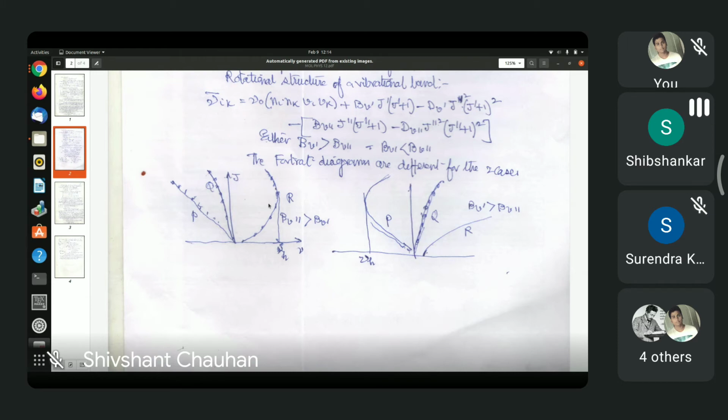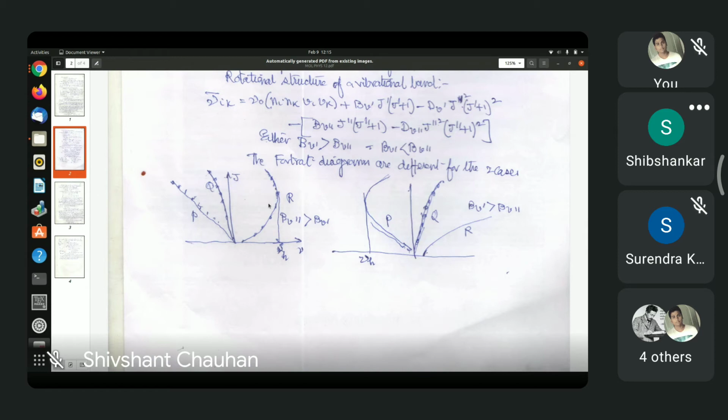And after you pass the maximum, the frequency of the R lines will start decreasing again. And the opposite will happen in the P branch. If B prime is greater than B double prime, then the band head will be found in the P branch.